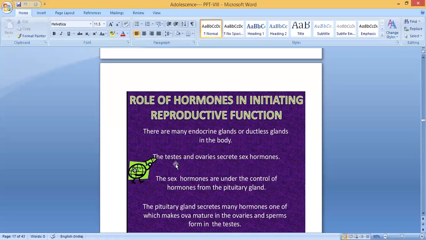Testes and ovaries, testis in male and ovaries in female, secrete sex hormones. Just now we said testosterone, estrogen, all these. The sex hormones are under the control of hormones from the pituitary gland. So these hormones are controlled by the other hormones produced from the pituitary gland. Clear? The pituitary gland secretes many hormones, one of which makes ova or eggs mature. Ova means eggs; ovum is singular and ova is plural. Ova or eggs mature in the ovaries and sperms form in the testes.